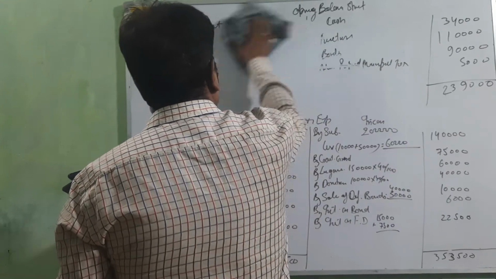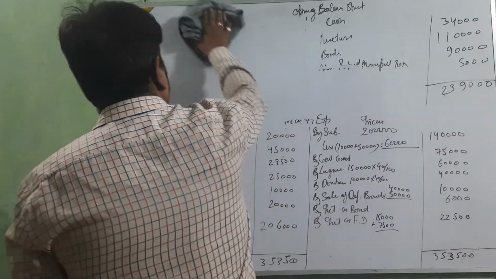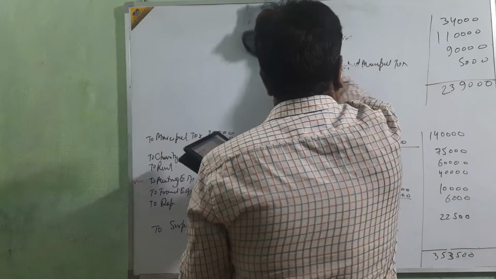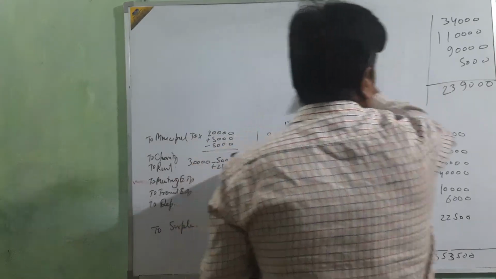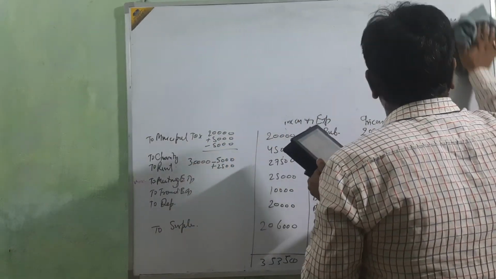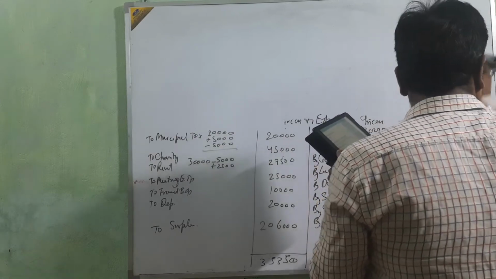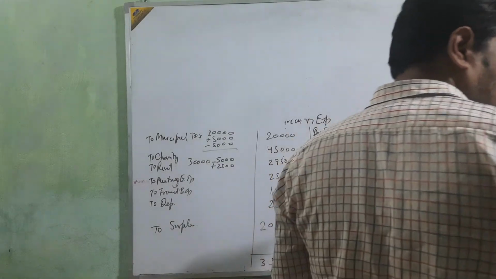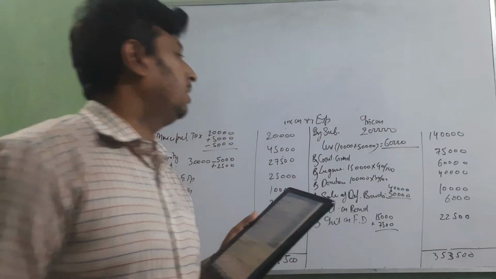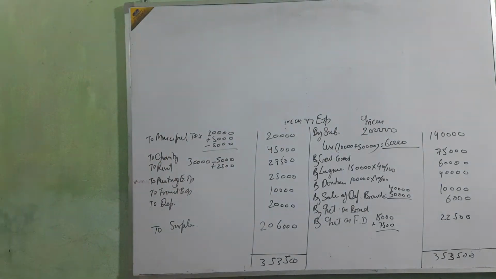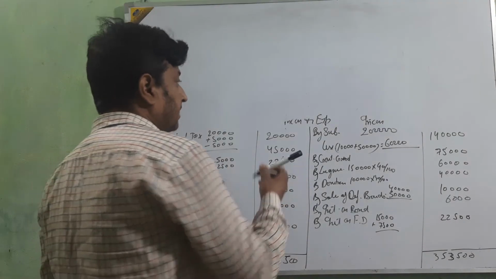Now going for the balance sheet. Clear this or not? Up to this is clear? Okay, go for the balance sheet.